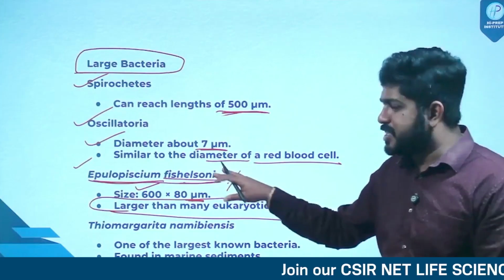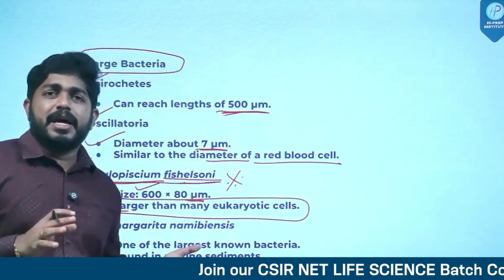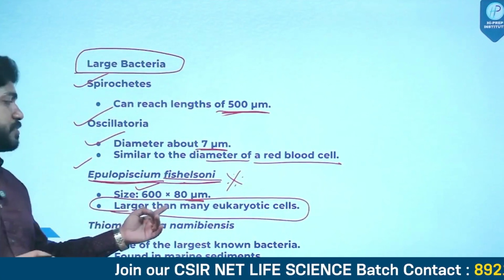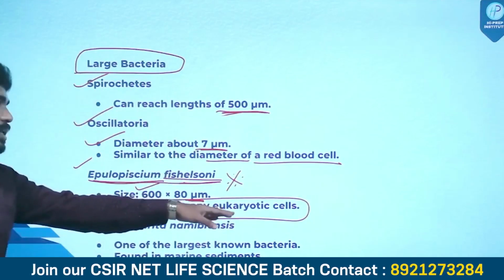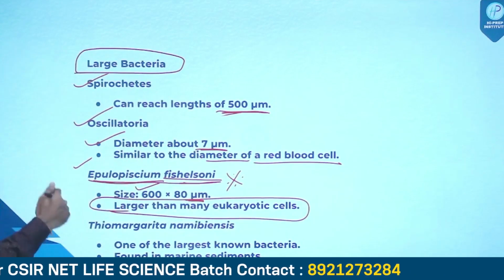You may find it a little bit difficult to study this name, but it is actually important. It is a type of large bacteria, which has a dimension of 600 to 80 micrometer, and they are larger than many eukaryotic cells also. Okay. Coming to the next one,